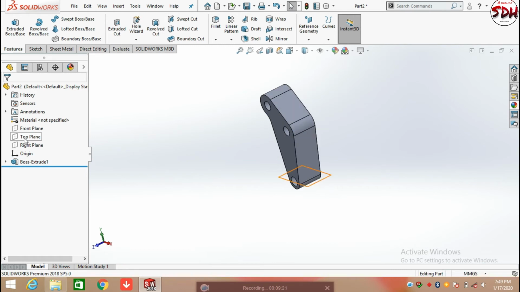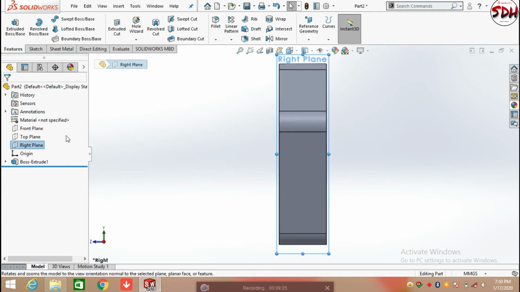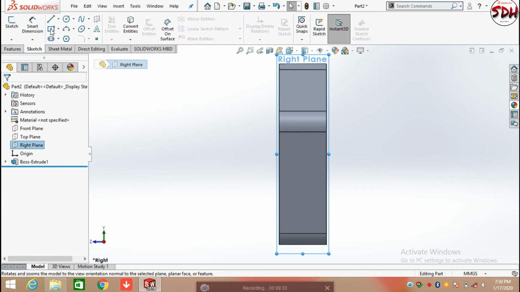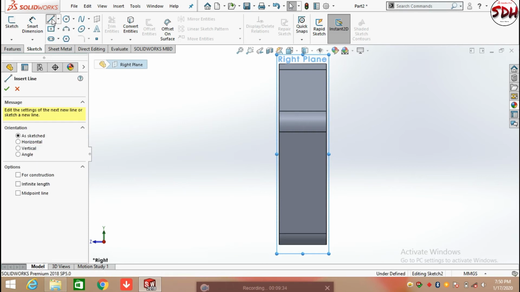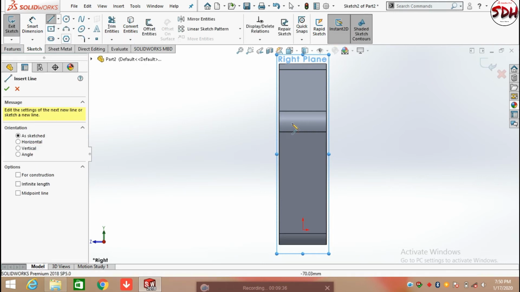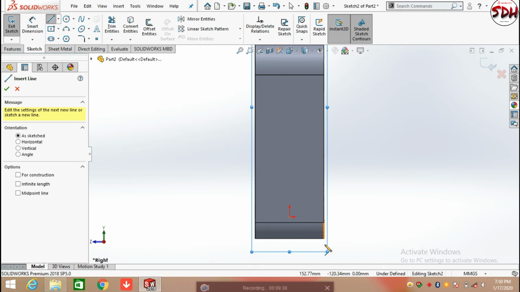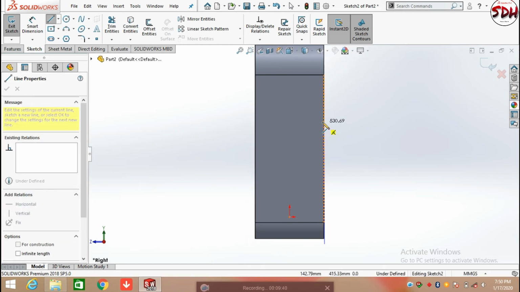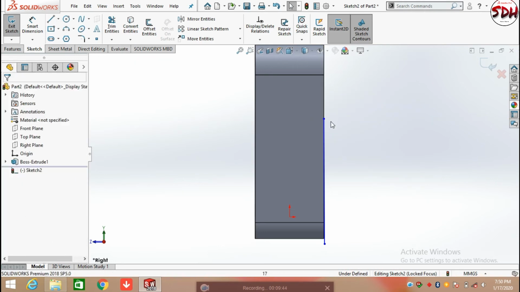After that, choose the right plane and keep the sketch in normal position, click on sketch and draw a sketch here with the help of the line command.